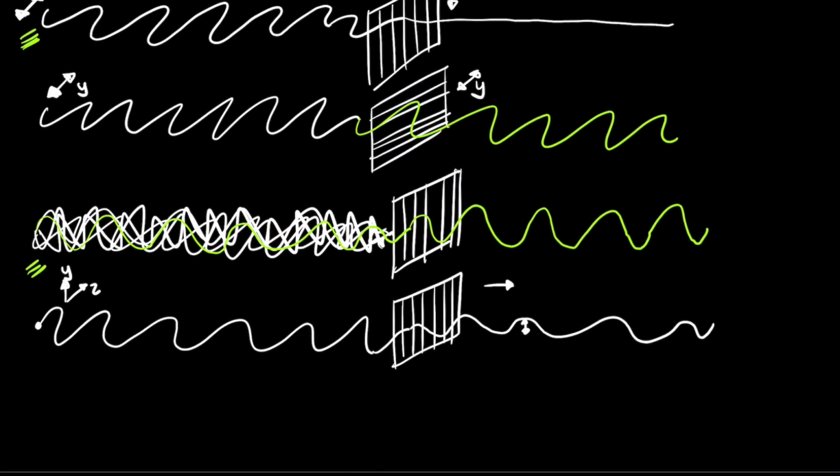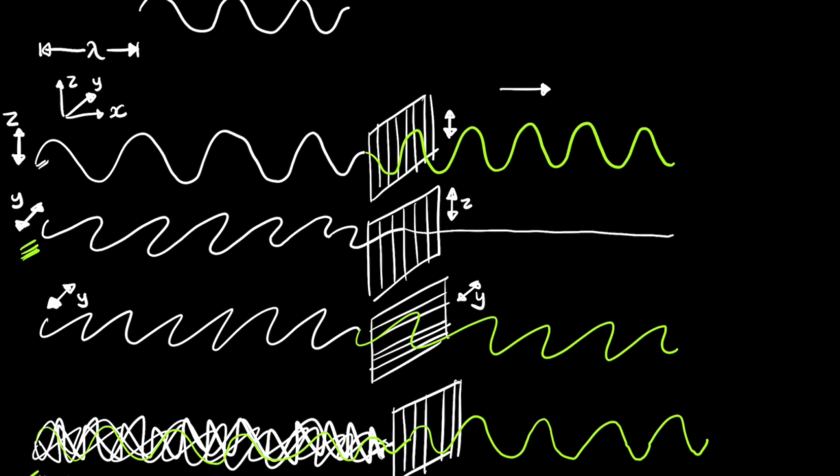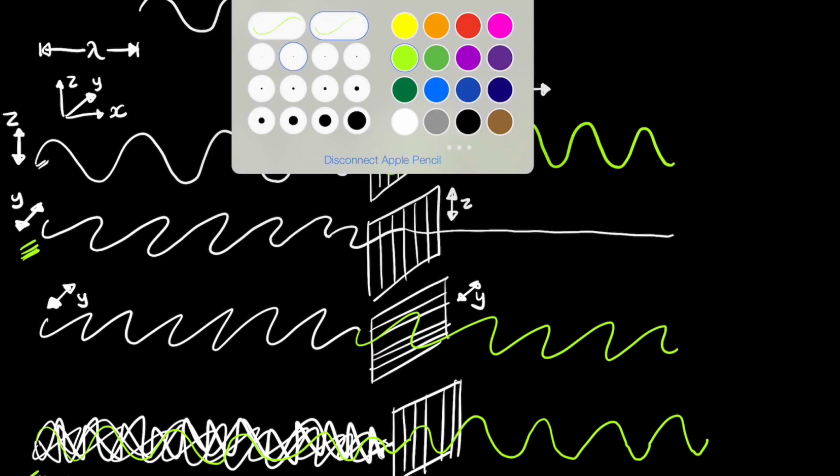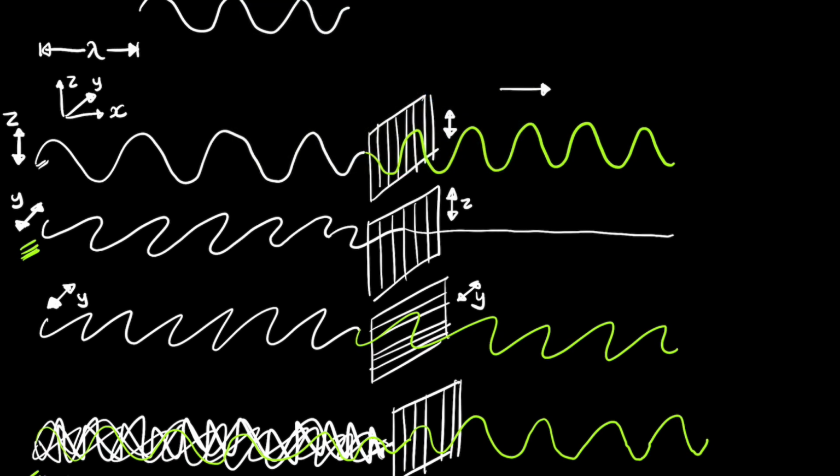And the last thing to know is that materials can rotate the plane of polarization. The plane in which a wave moves and vibrates is called the plane of polarization. So if we go back to our examples up here, this plane of oscillation is the Z plane, and it's like this.